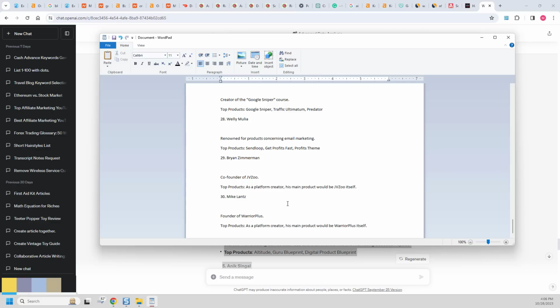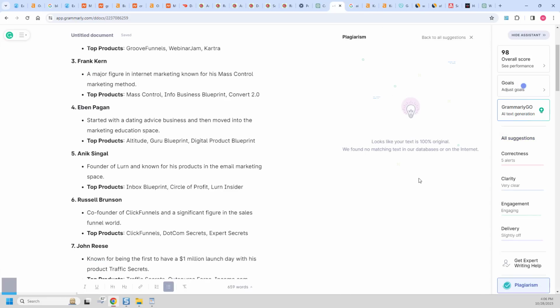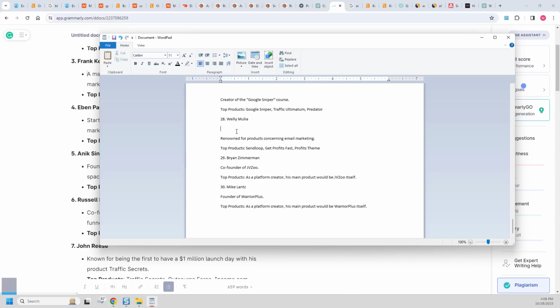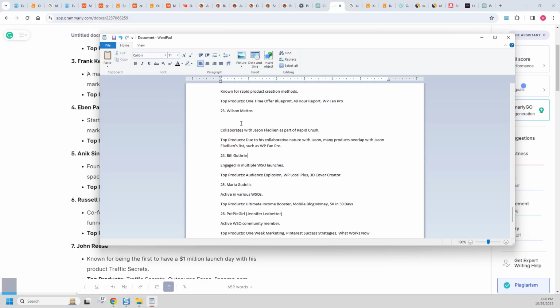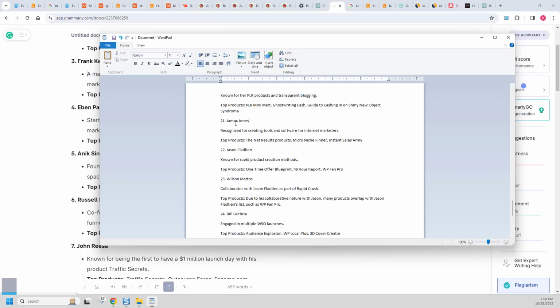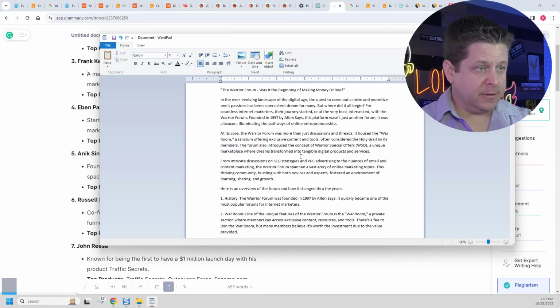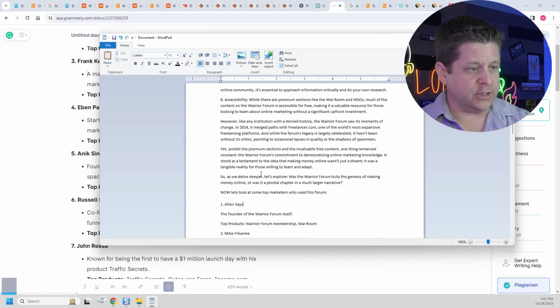Now, before we get the final output, again, I'm going to want to run this through Grammarly like this. Make sure that the plagiarism check passes right here. And it does look like it's 100% original. So you can see here we are actually getting a very good piece of content that is going to give people a super awesome overview of what the Warrior Forum is, how it worked, people who used it, and different things like that.